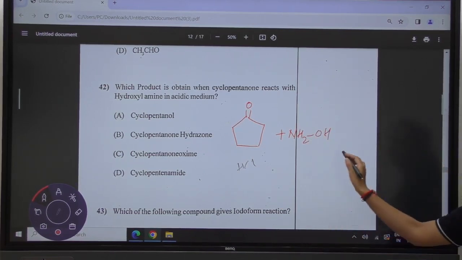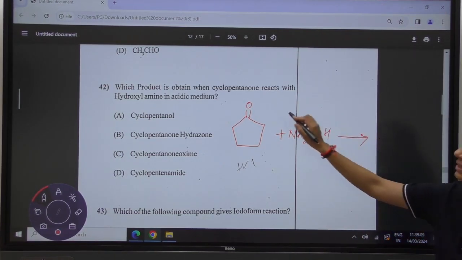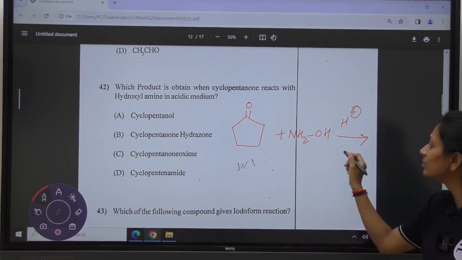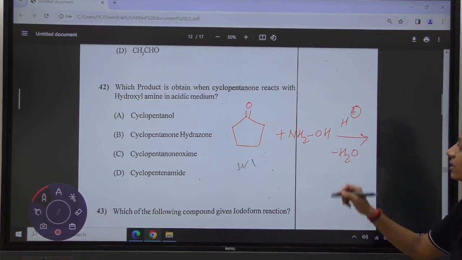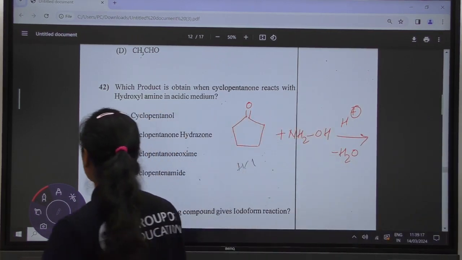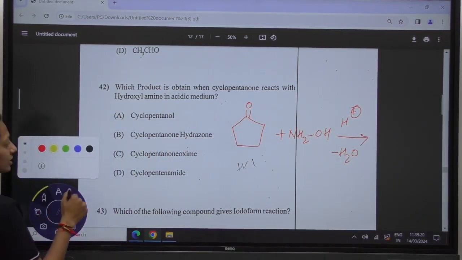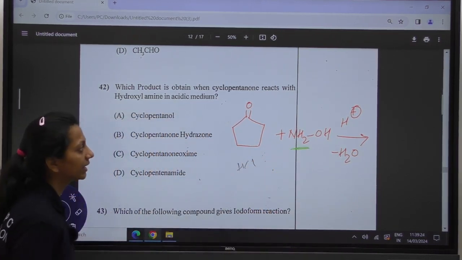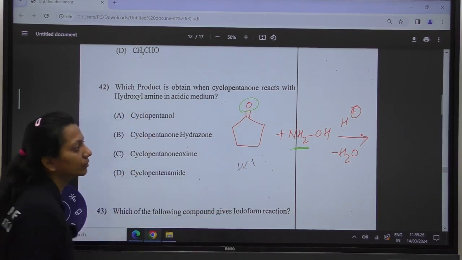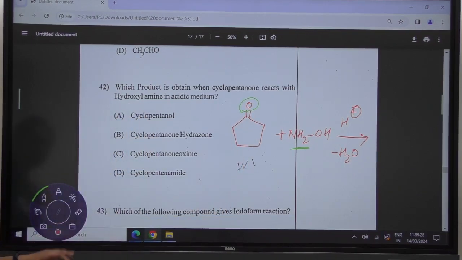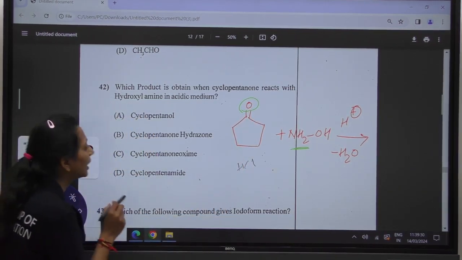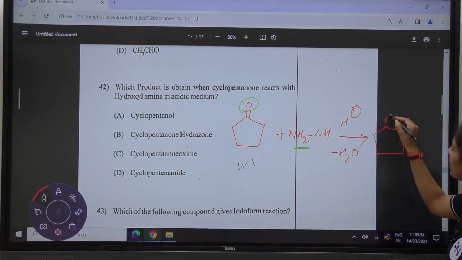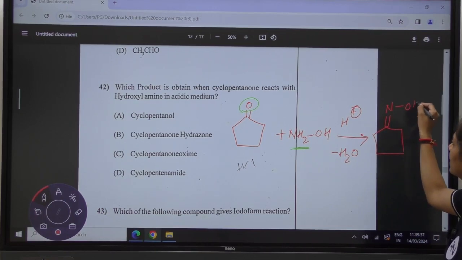NH2OH. This is the hydroxylamine. On reaction of this, in presence of the acidic medium, there will be the removal of a water molecule. We are going to remove the water molecule in this reaction. You can see that the H2 of the hydroxylamine and the O from the ketone will be removed as water, and the remaining compound will be added up, and you will have the formation of the product somewhat like this,